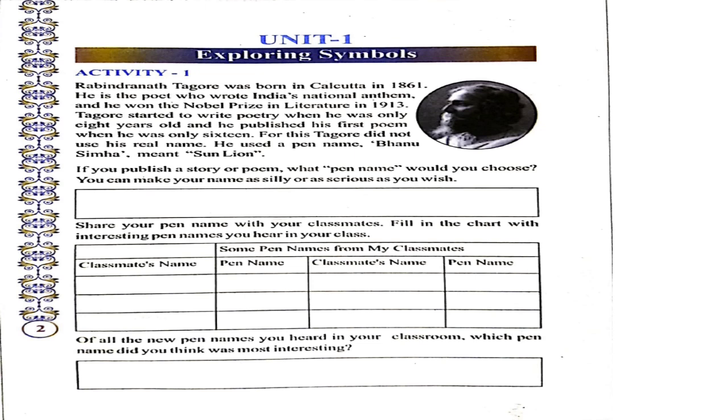First of all, I would like to read the paragraph which is given here. So, dear students, you should follow me and you should also read after me. The first activity says Rabindranath Tagore was born in Calcutta in 1861. I also remember the date, it is 7th May in 1861. He was born in a Bengali family. He is the poet who wrote India's national anthem.